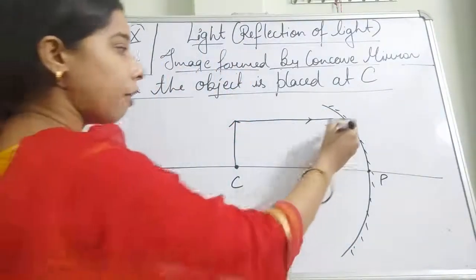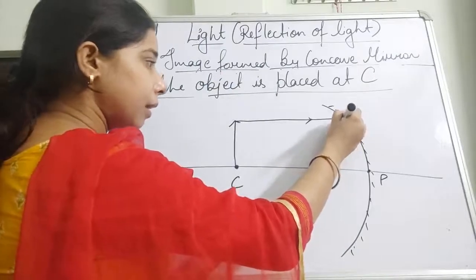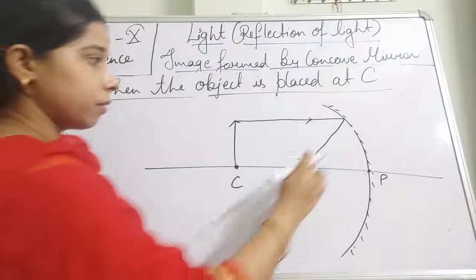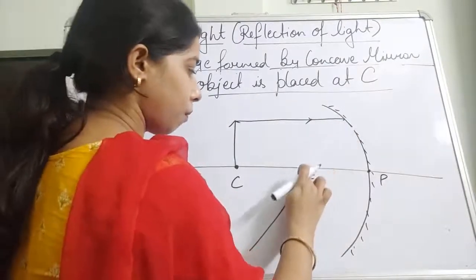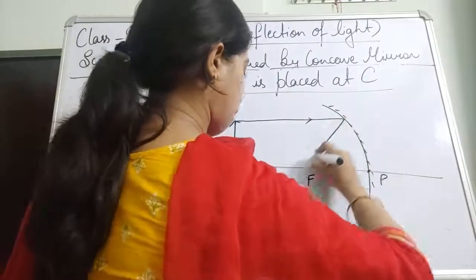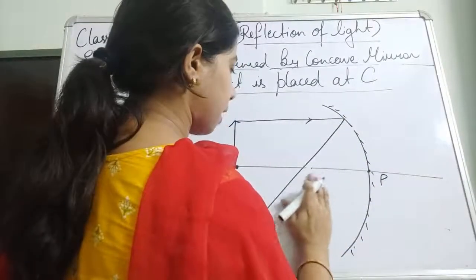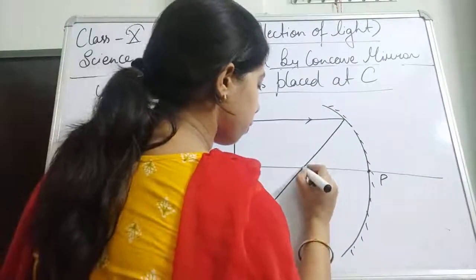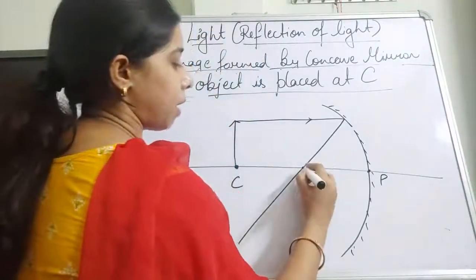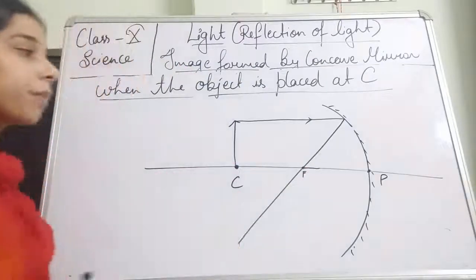One of the rays goes parallel to the principal axis, and then after that it gets reflected back through the focus, students.